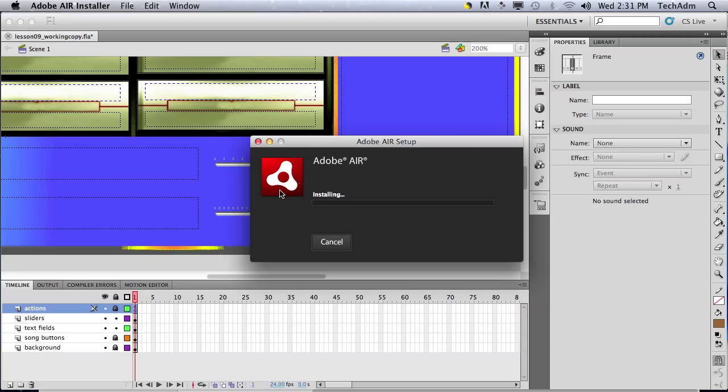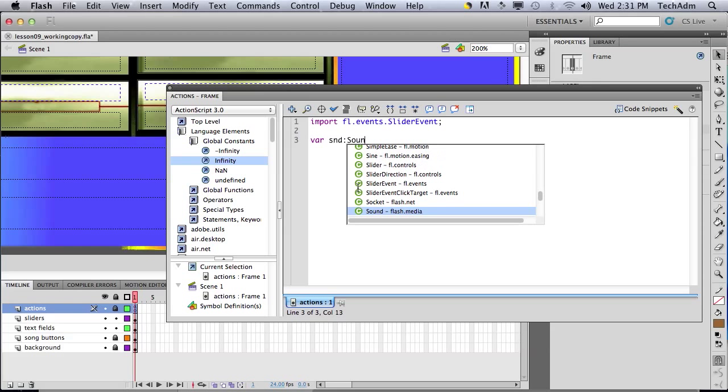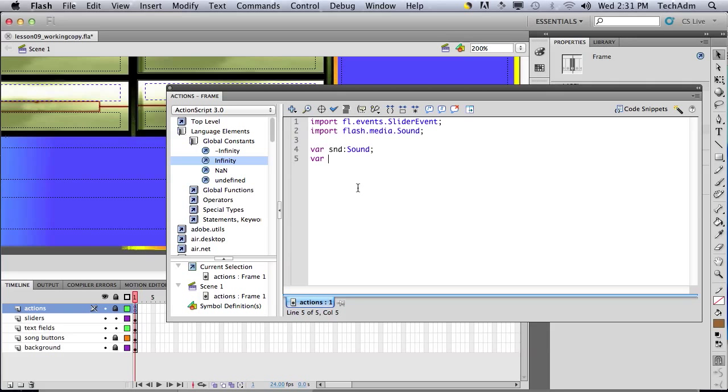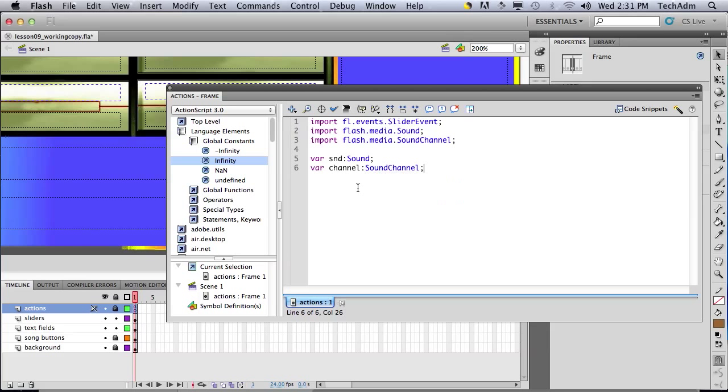Okay, in the meantime, while Flash is being set up, we're going to continue on to our next event. The next thing we'll do is learn how to transform the sound that we create. We're going to be able to change the volume and the panning. We're going to use a few objects here. These 3 objects or classes are the sound. So we're going to create a sound object, and we're going to create a channel, which is the channel in which our sound comes through.